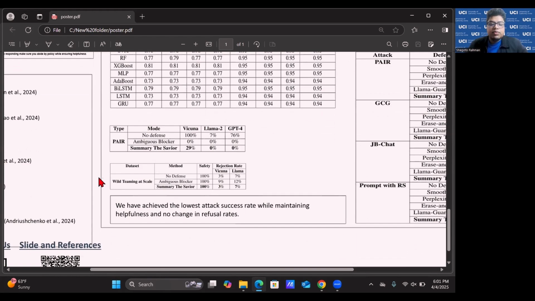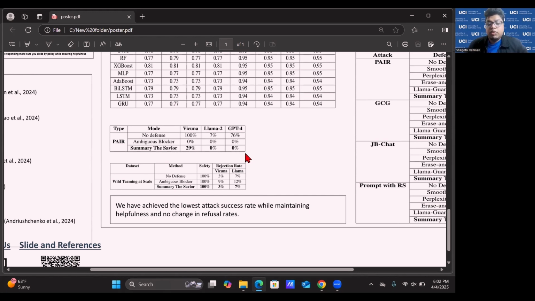And lastly, to prove like how good this ambiguous harmful class has been, we have used this pair data from jailbreak eval, and we can see if there was no defense, then it was like 100%, 7%, and 76% harmful in terms of these three different LLMs. And if we would have blocked all the ambiguous data in terms of ambiguous blocker, then we would have got 0% attack success rate. But with summary the savior, we have got 29%, 0, and 0.